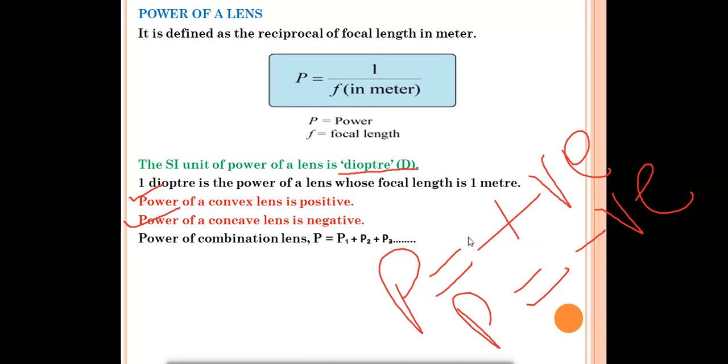Okay, suppose in the question it is given that the power of a lens is plus 5 diopter. Now name the type of lens, which lens is used over there. Since you can see the positive sign, you can say that the type of lens is a convex lens. So you should remember these 2 points. Power of a convex lens is positive and power of a concave lens is negative.